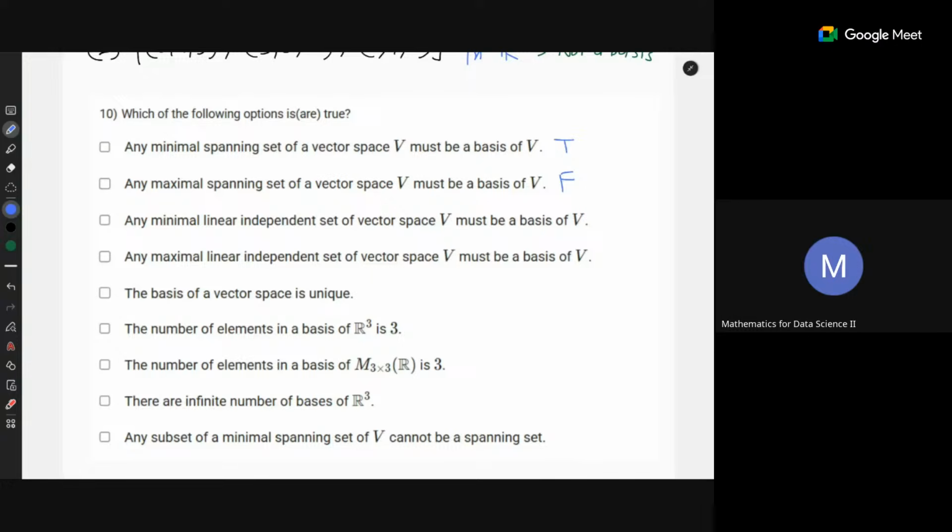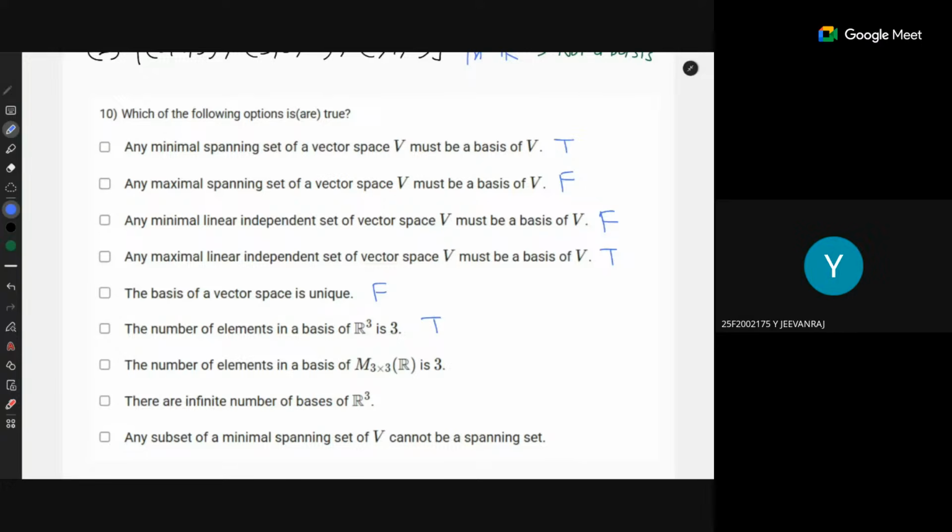Any minimal linearly independent set of vectors must be a basis. False. Oh, sorry, maximal linearly independent. A singleton vector is also independent, but it doesn't form a basis of R3. So this is false. Maximally independent vectors do form a basis. The basis of a vector space is unique. False, there can be infinitely many bases. The number of elements in a basis of R3 is 3. True.